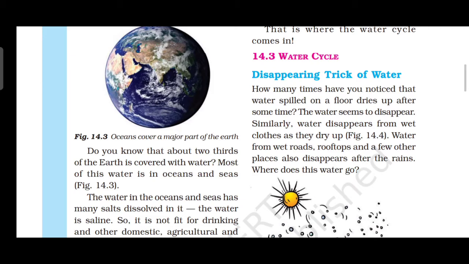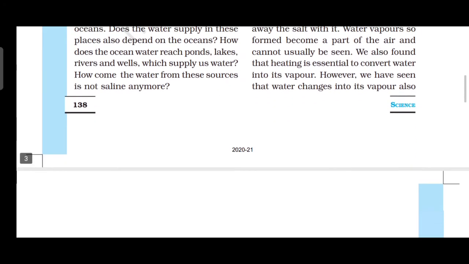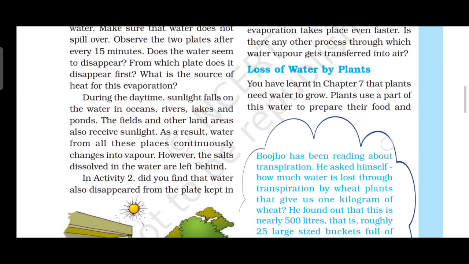Then next, loss of water by plants. Plants need water to grow. Like human beings, plants also need what? Water. Plants use a part of this water to prepare their food and retain some of it in different parts. Okay, water is released by the plants into the air as water vapor through the process of what? Transpiration. Okay, water is released from the plant into the air as water vapor. The process is called transpiration.